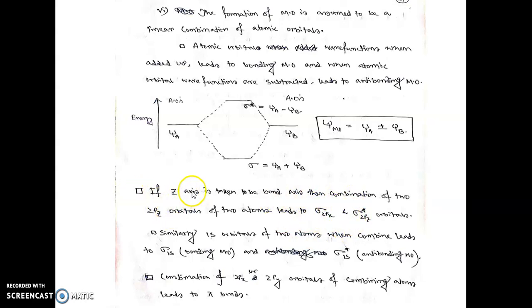Since z is the axis for the bond forming between A and B, the combination of 2pz orbitals of A and B will form sigma 2pz and sigma star 2pz.